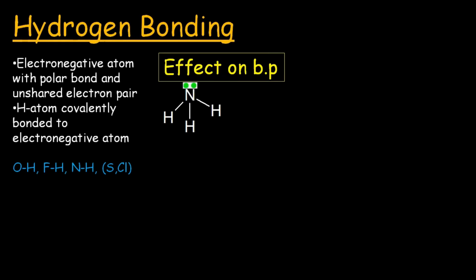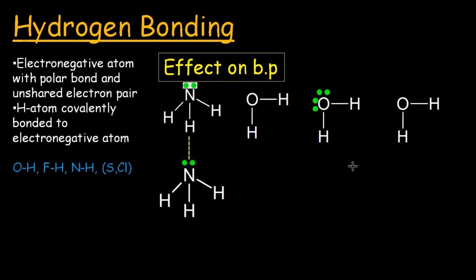One ammonia molecule contains one lone pair and three NH bonds, where hydrogen is highly partially positively charged. This lone pair on nitrogen in an ammonia molecule can attract the hydrogen of another ammonia molecule, making a hydrogen bond. On the other hand, one water molecule contains two lone pairs and two OH bonds, where hydrogen is highly partially positively charged. So this hydrogen can undergo hydrogen bonding. The lone pairs on the oxygen atom attract the hydrogens of other water molecules, making hydrogen bonds. One water molecule can make an average of two hydrogen bonds.